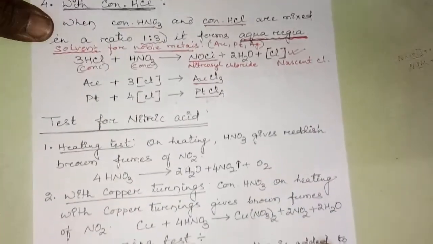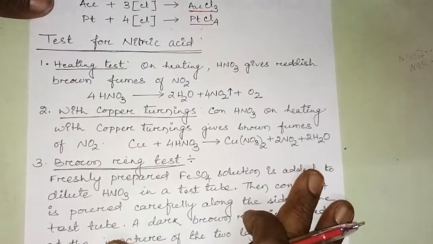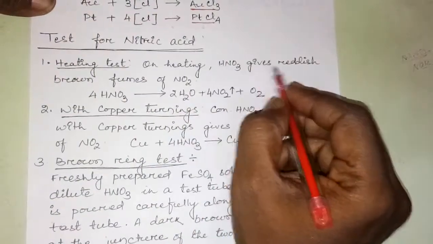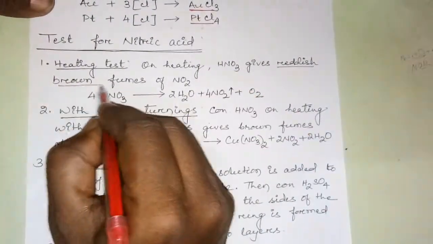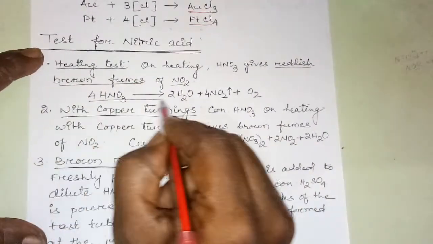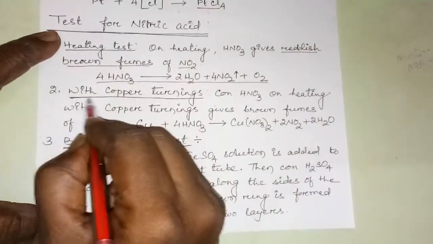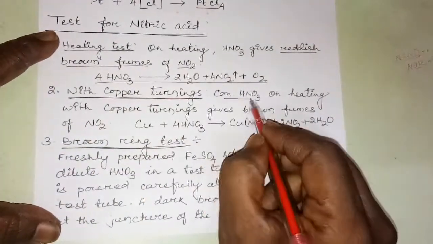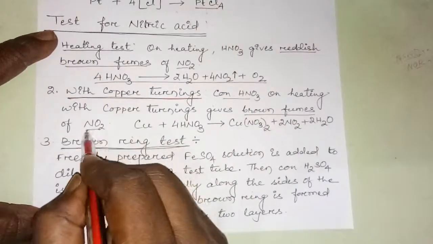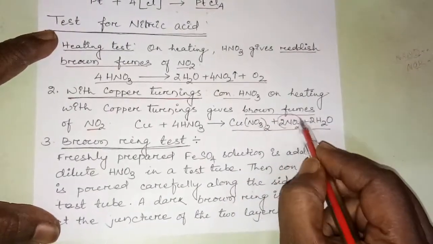Now we'll go for the tests of nitric acid. Heating effect: on heating, nitric acid gives reddish brown fumes of nitrogen dioxide. You know it very well. You have to remember the equation. Then another is with copper turnings. When concentrated nitric acid is heated with copper turnings, it gives again the brown fumes of nitrogen dioxide. The equation is like this.